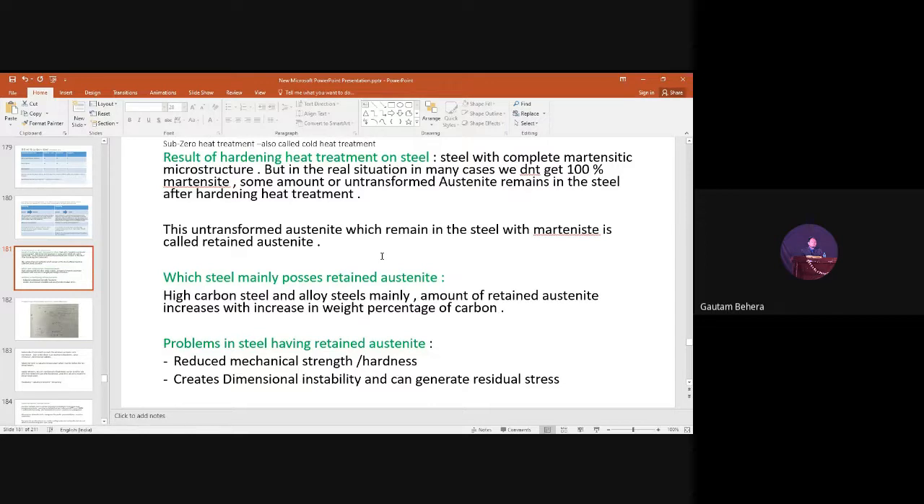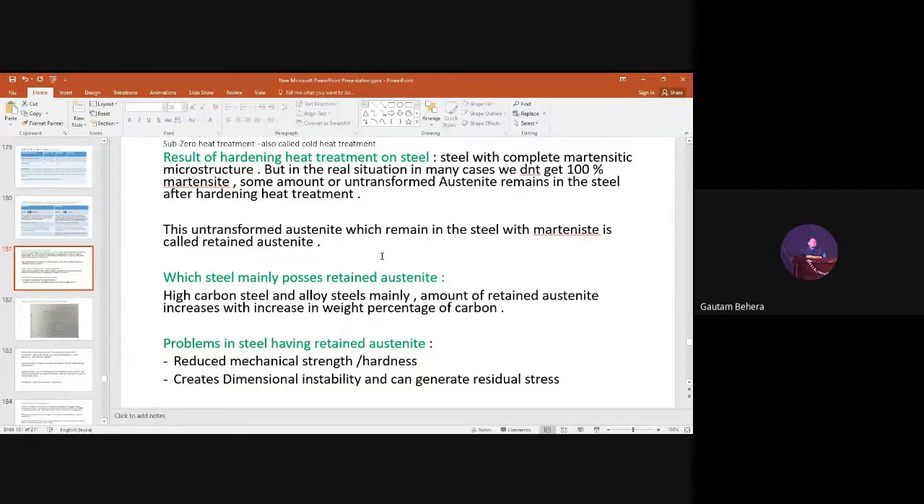All the austenite will not transform into martensite. Basically, it happens when we are dealing with alloy steels or when we are dealing with high carbon steels. So this is one of the major problems with high carbon steels and alloy steels. Whenever you are dealing with high carbon steels or medium carbon steels or sometimes with high alloy steels, all the austenite will not transform into martensite during the hardening process or hardening heat treatment. So some of the austenite will remain untransformed into martensite.